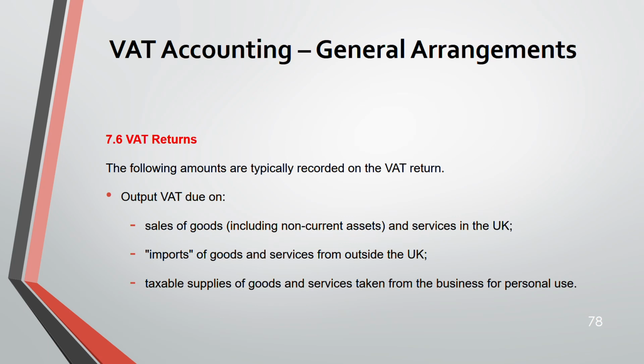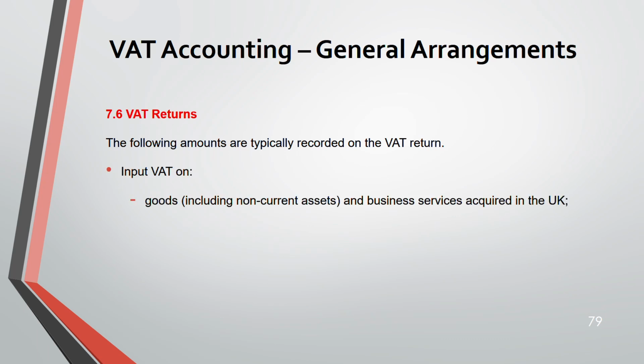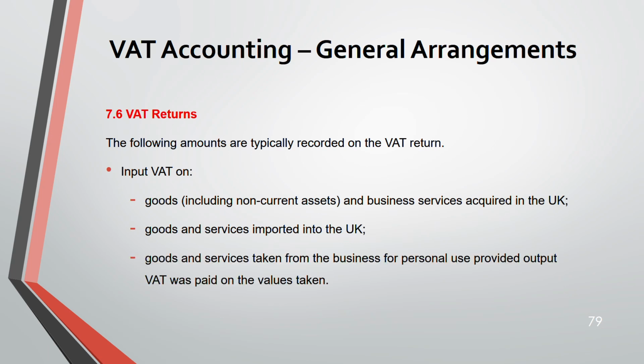You are going to charge output VAT on all this. Now, input VAT will be charged on goods and services acquired for business in the UK, goods and services imported into the UK, goods and services taken from business for personal use, provided output VAT was paid, and relief for impairment loss.